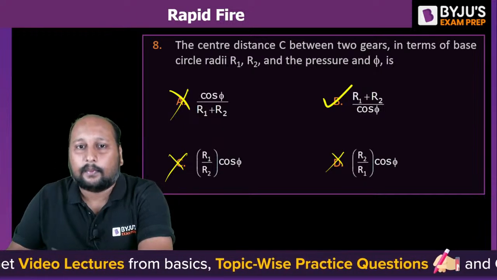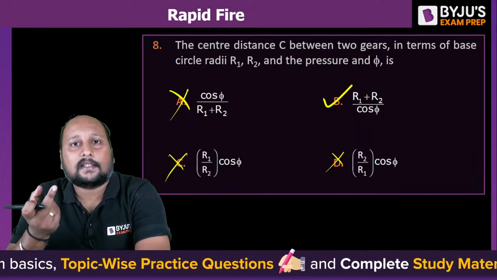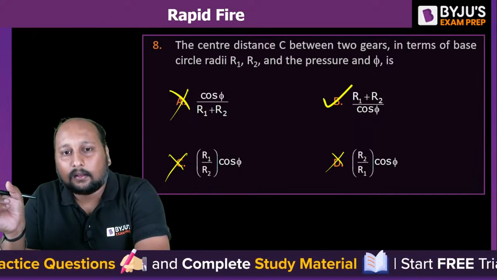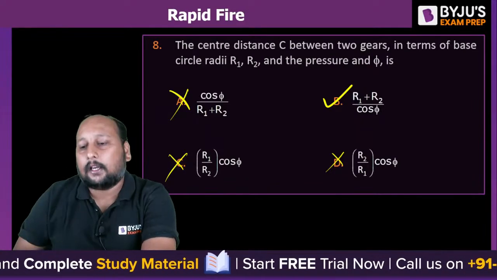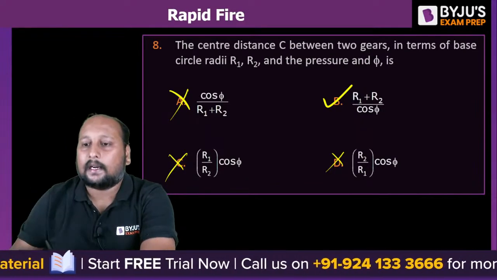Bhai, apply a simple logic. The unit of center distance will be in terms of length. And if you try to visualize, you can eliminate three options and get the answer. Let us try to understand how we are getting this.